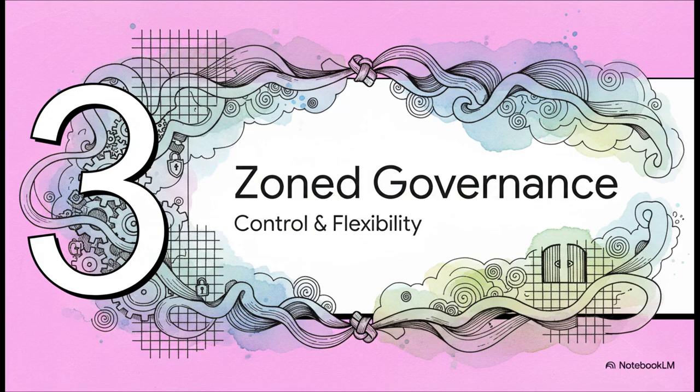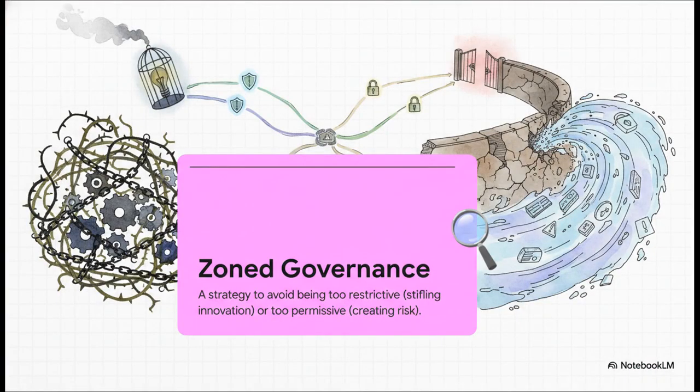So how do we build on that baseline? Well, the source material gives us a brilliant solution, what it calls a zoned governance approach. It's all about finding that sweet spot between control and flexibility. See, this strategy is really designed to avoid the two ways this can go wrong. On one side, you don't want your rules to be so tight that you crush all the creativity and kill the whole point of having AI. But on the other, you can't be so permissive that you open the floodgates to all kinds of risk. Zoned governance creates different lanes or pathways for different types of AI projects.